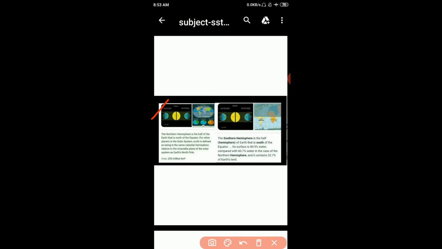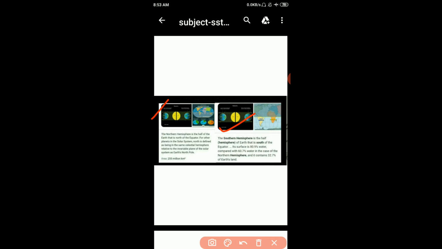What is this? There is another imaginary line which passes through the earth. It is called the axis of the earth. Okay. Now today we will start our chapter from hemisphere. So student, here is northern hemisphere and southern hemisphere.